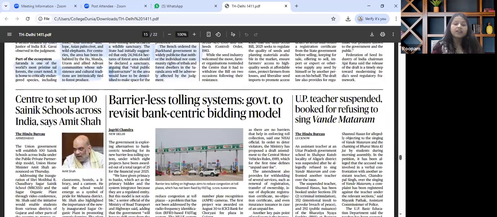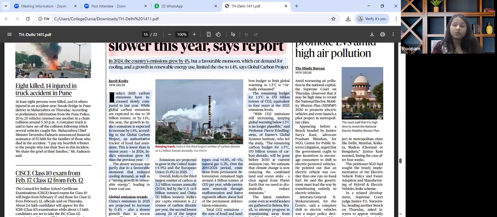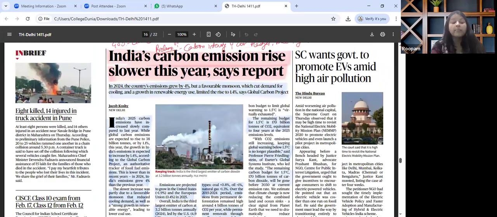And the last important article for the day is about India's carbon emission rise slower this year, says report. Now, this is relevant with regard to GS paper 3 environment, climate change and energy, also relevant for GS paper 3 economy, energy transition. Then the key theme that has been discussed over here is this deceleration in India's carbon emission growth due to renewable expansion, cooler summers and improved energy efficiency, and moderation in power sector emissions as well.